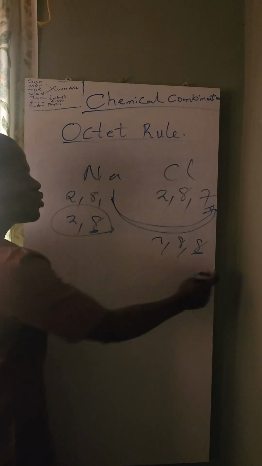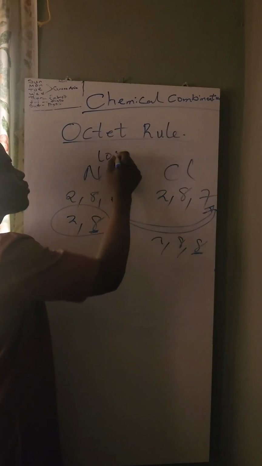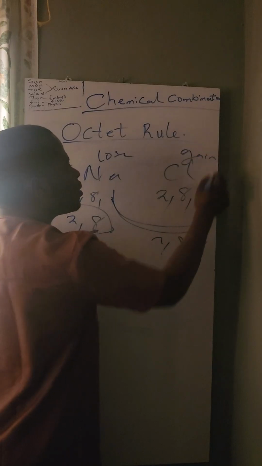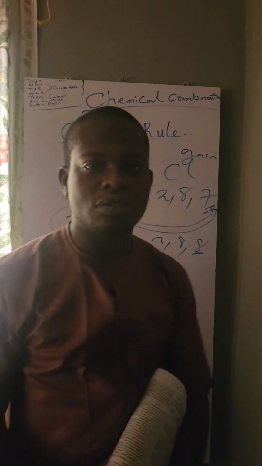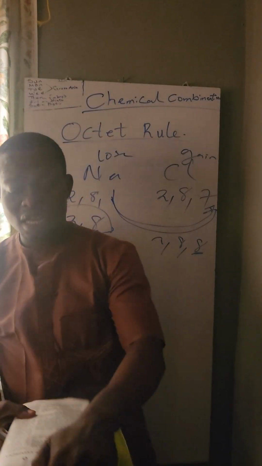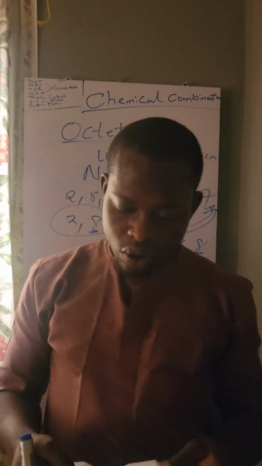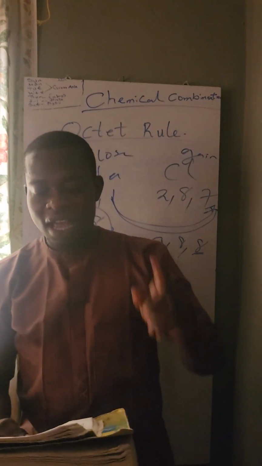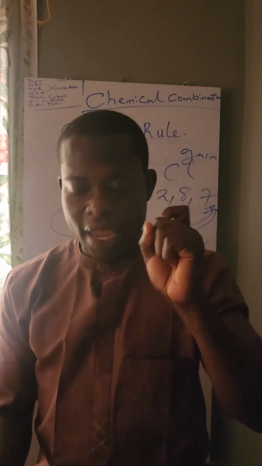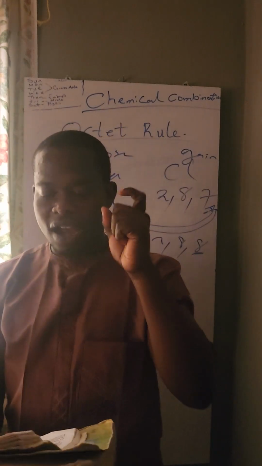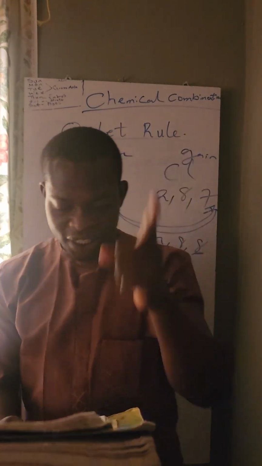So it has 8 again. One loses, while the other gains, or they continue to share electrons to obtain 8 electrons in the outermost shell. The octet rule states an atom continues to lose, gain or share electrons in order to have 8 electrons in the outermost shell.